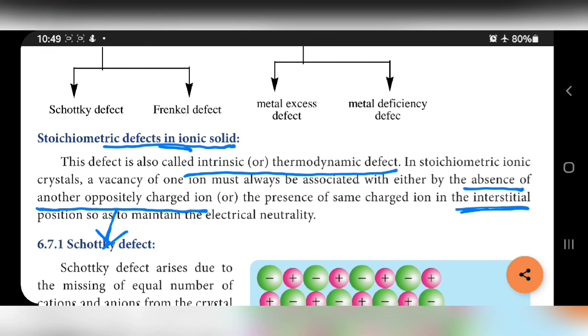Next we are going to learn non-stoichiometry defect. Already you know non-stoichiometry defect means metal excess defect and metal deficiency defect. So next topic, metal excess defect.